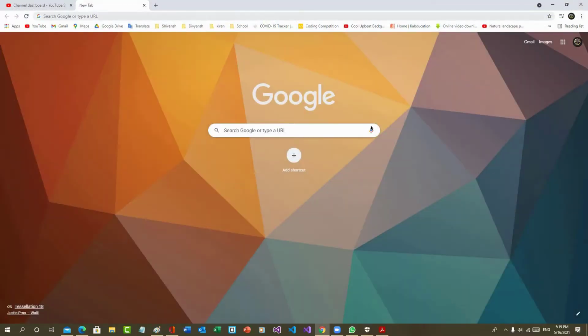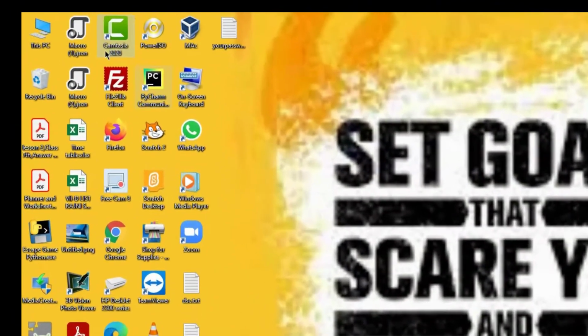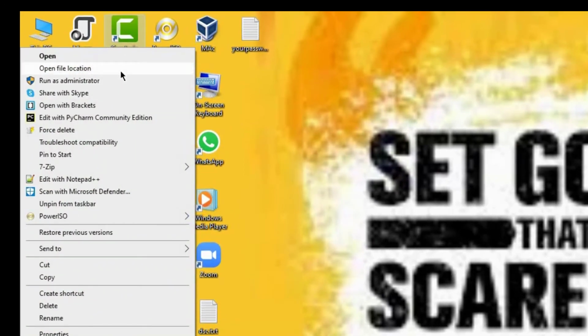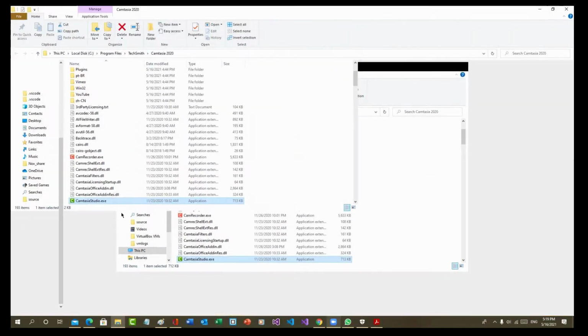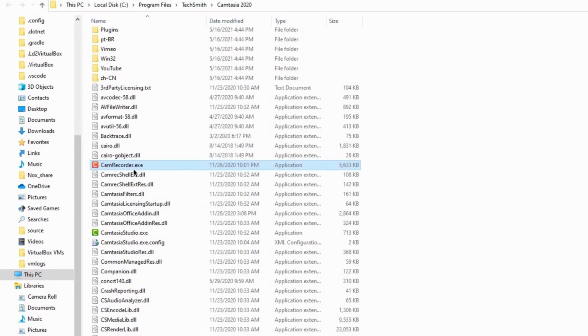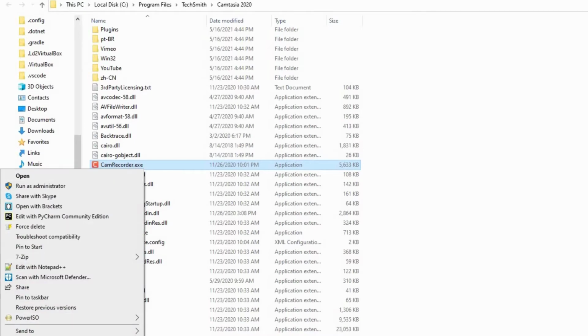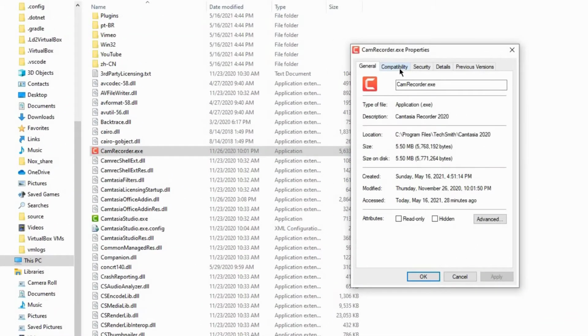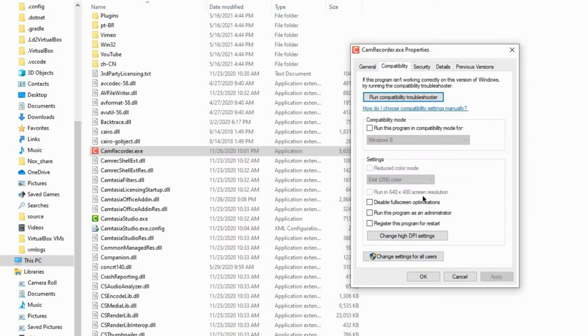So firstly you'll have to quit it, then go to the shortcut and then open file location. Then here will be a file named cam recorder exe. So you'll just left click on it and open properties. Then you'll go to the compatibility tab and here you'll have to enable this thing.